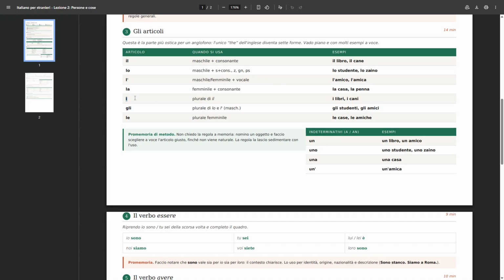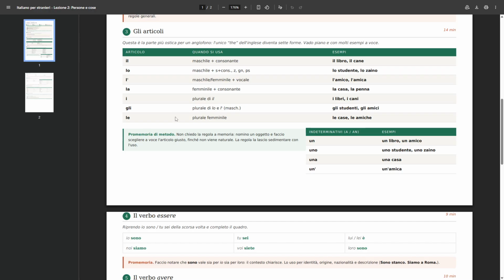Then we have i as an article, written as just i, like this. And it's the plural of il, we could say, because it is for masculine nouns that start with a consonant, but that are plural. So for example, like we have seen before, il libro becomes i libri, il cane becomes i cani. So instead of book, books, instead of dog, dogs. The book, the books, the dog, the dogs.